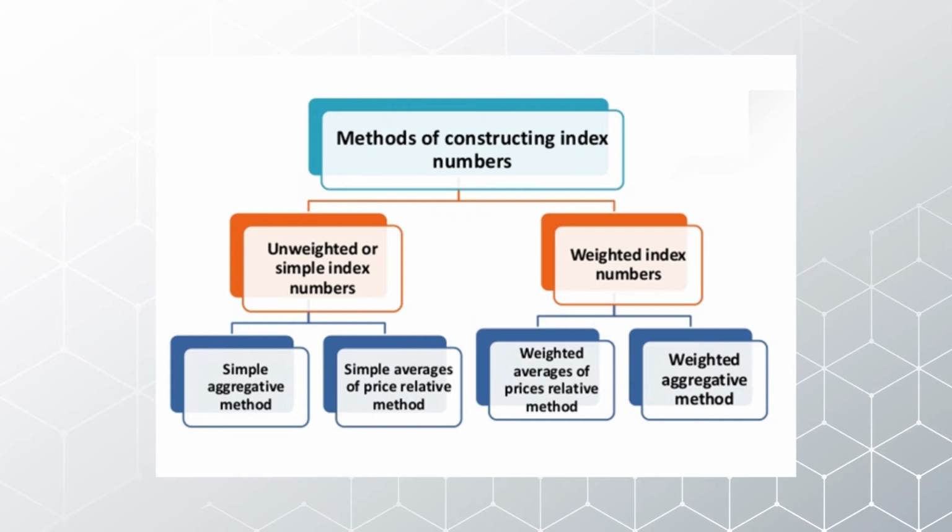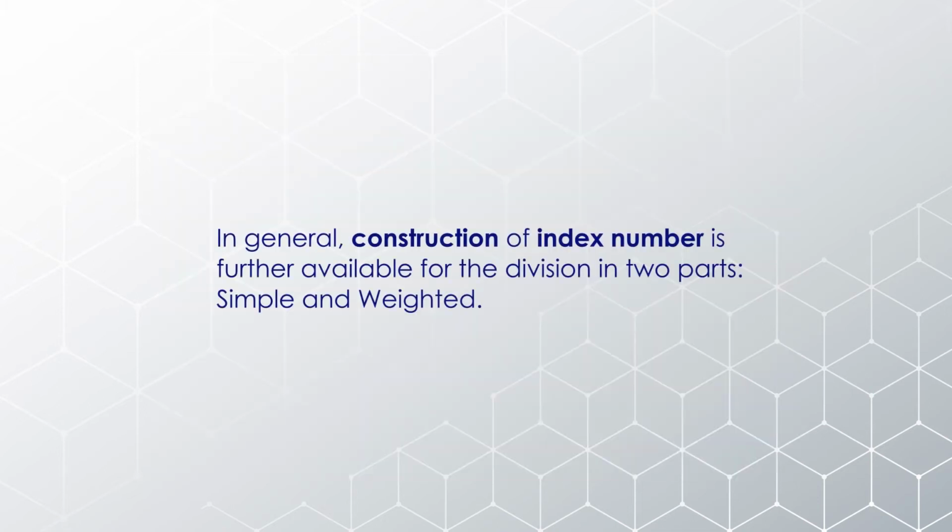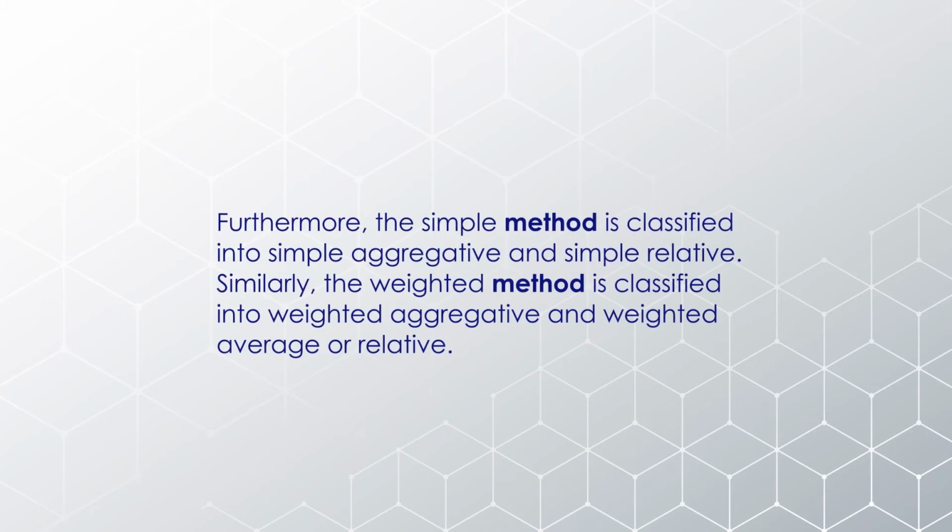So these come under the ambit of unweighted. And when we talk more about weighted index numbers, the weighted averages of price relatives method is a part of the weighted index number, along with the weighted aggregate method. So these are the two methods which we use under the ambit of weighted index numbers. In general, construction of index numbers is further divided into two parts, simple and weighted. And furthermore, the simple method is classified into simple aggregative and simple relative.